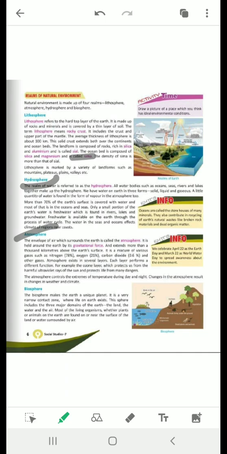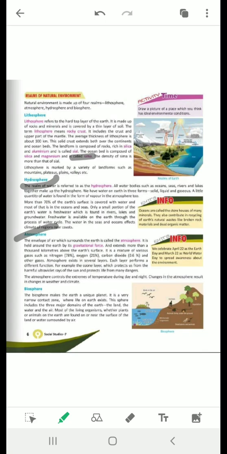So the main gas which is present in the atmosphere is oxygen, and it is a life-giving gas. Okay, so it is very essential for all living things as we require oxygen to breathe. And other gases present in the atmosphere are your carbon dioxide, nitrogen and many other gases. So atmosphere is very important for all living beings, and a change in the atmosphere may produce change in the weather and climate also. And this atmosphere also protects us from harmful ultraviolet rays.